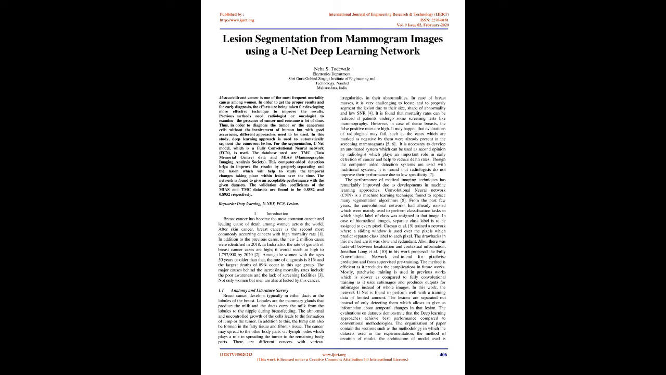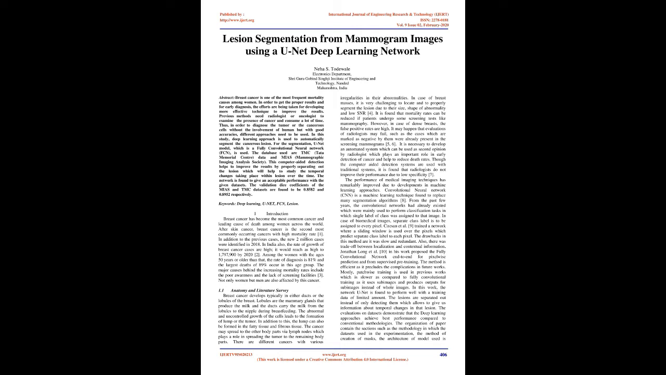1,797,900 by 2022. Among women aged 50 years or older, the rate of diagnosis is 81% and the largest share of deaths, 89%, occurs in this age group. The major causes behind the increasing mortality rates include poor awareness and the lack of screening facilities [3]. Not only women but men are also affected by this cancer.